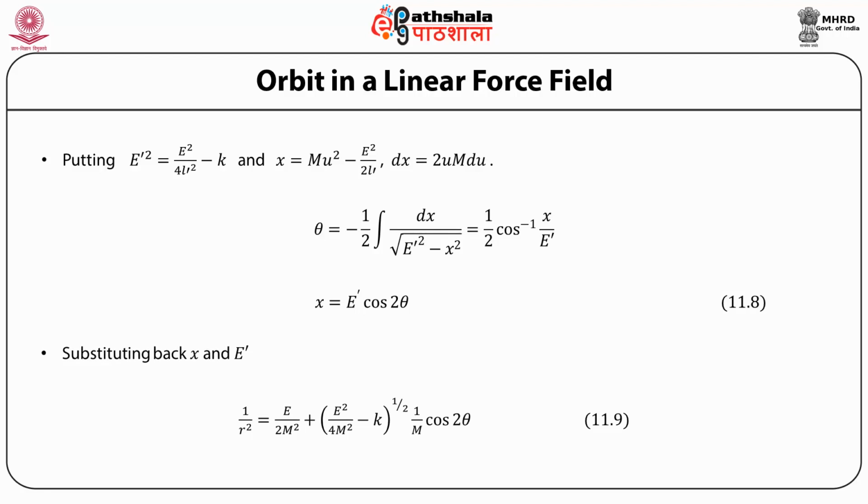Substituting back for x and E prime, the final equation for the orbit becomes 1 upon r square is equal to E by 2M square plus under root of E square by 4M square minus k, multiplied by 1 by M cosine of 2 theta.